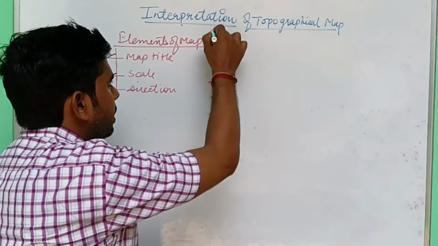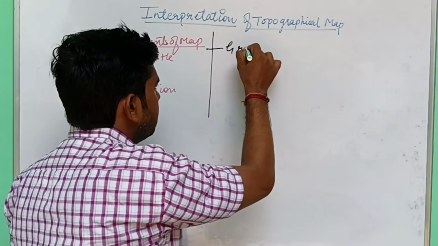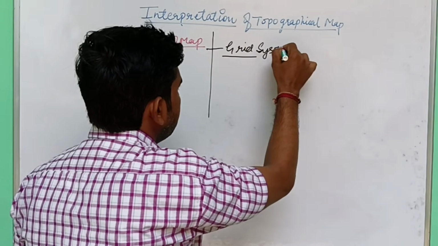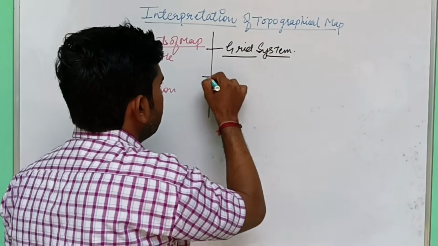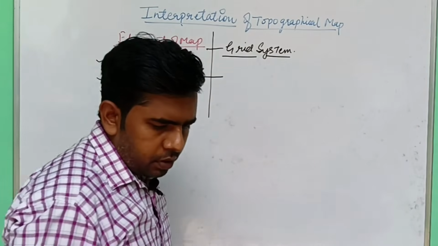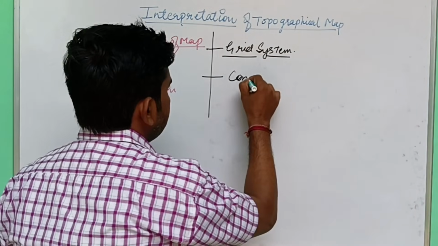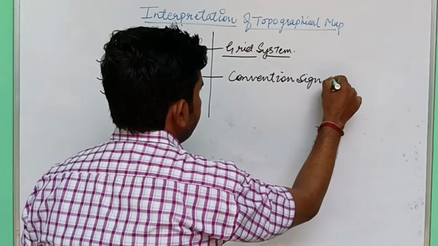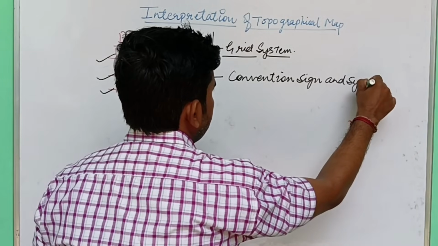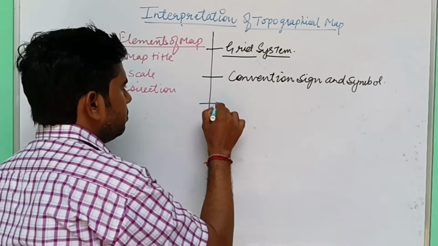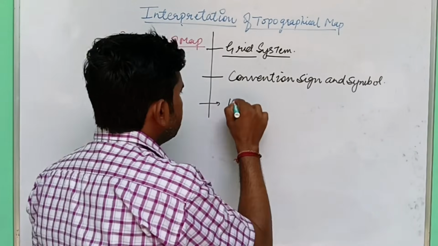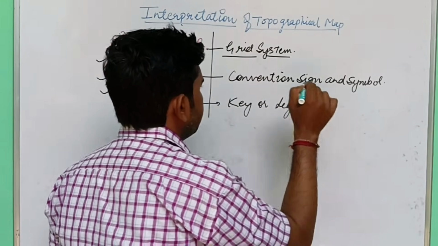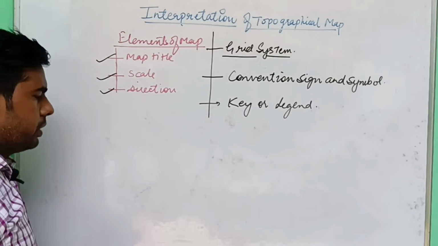So in this video we will discuss about grid system, conventional signs and symbols, and key or legend.